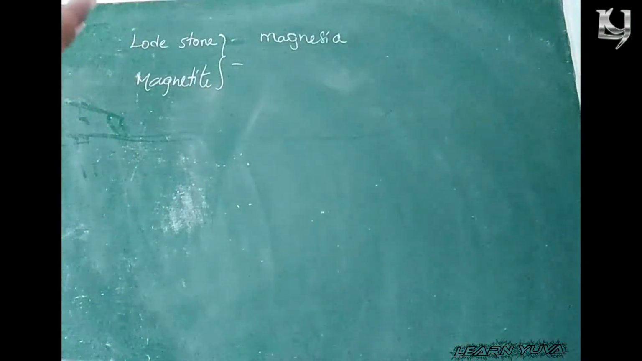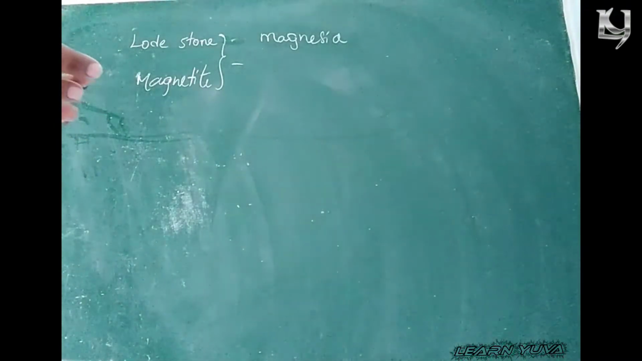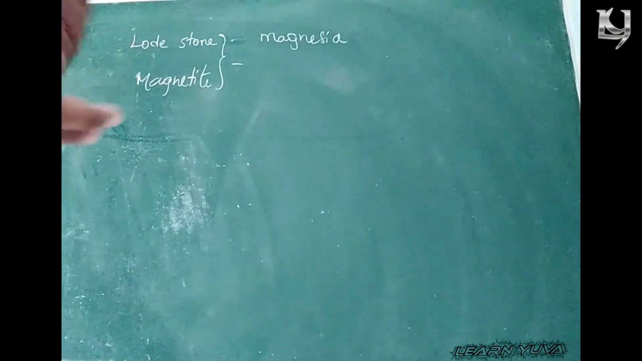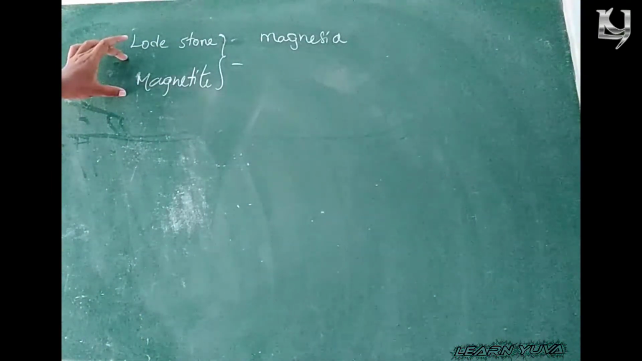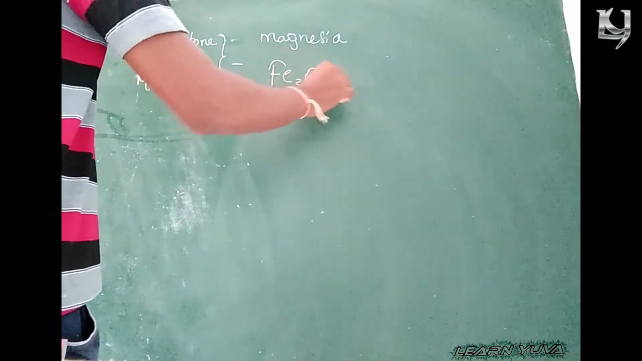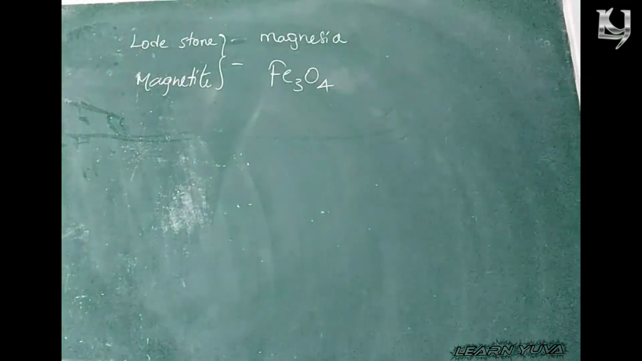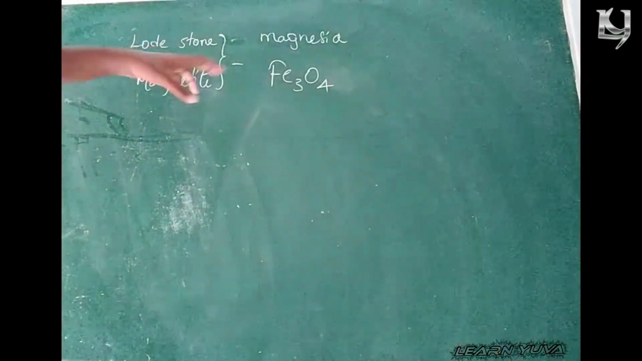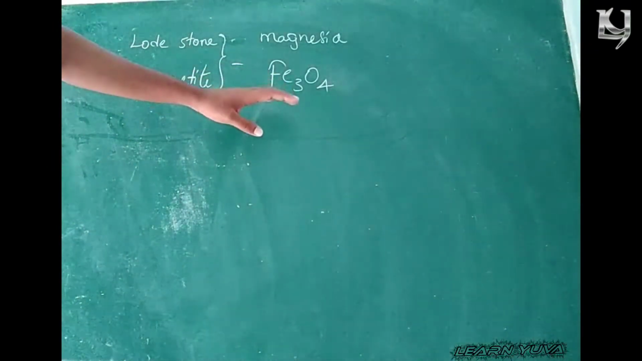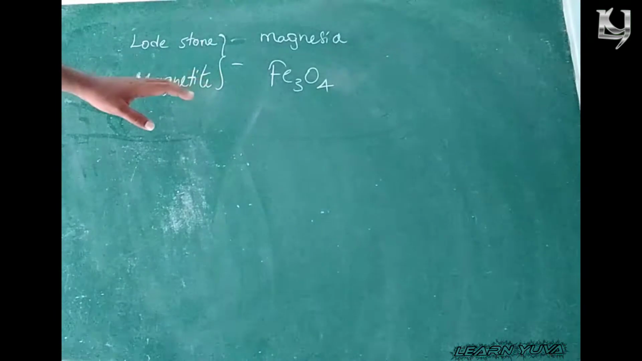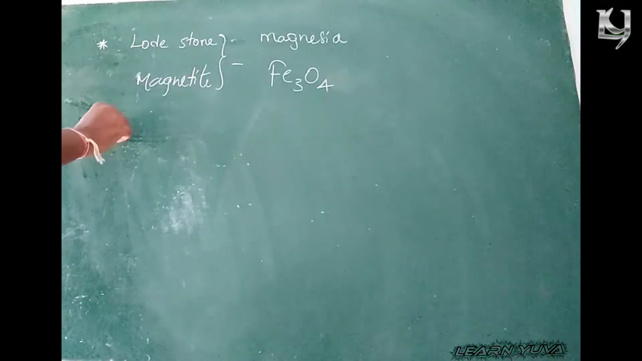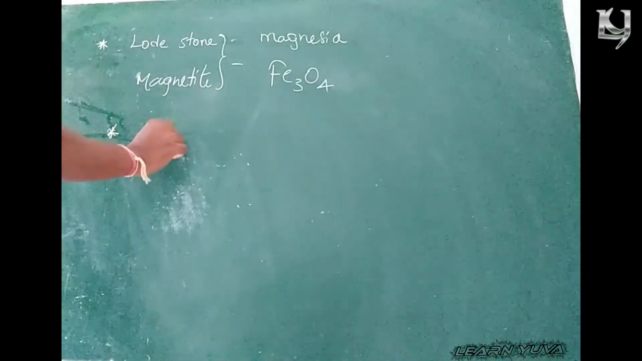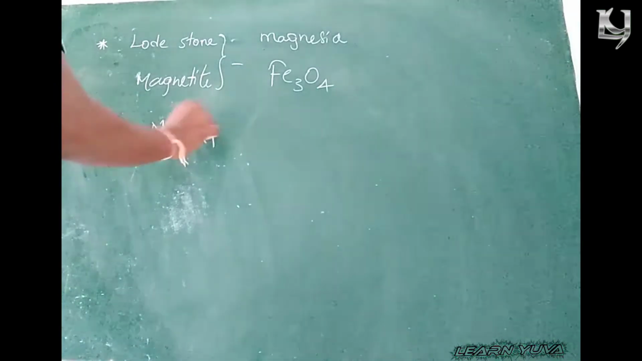Of course, the natural magnet is a combination of iron ore, which is extracted from that iron ore, and that iron ore is nothing but lodestone. This lodestone is also known as magnetite, which has the chemical formula Fe3O4. Okay. So, as I already said, magnets are classified into two types: